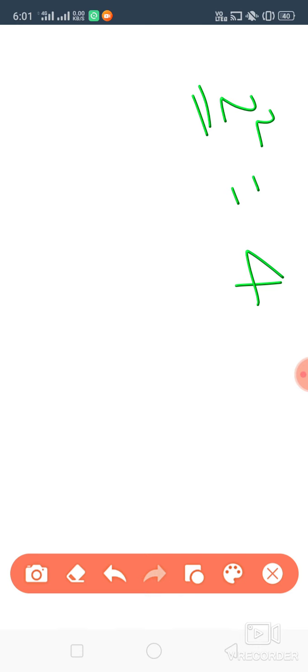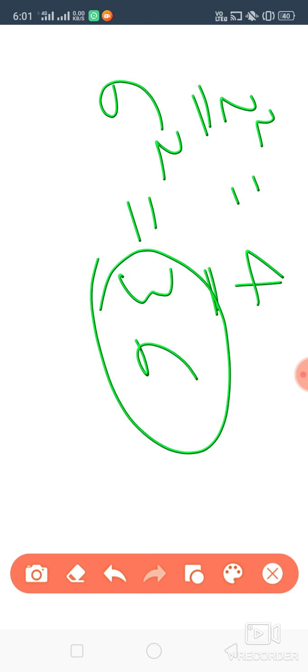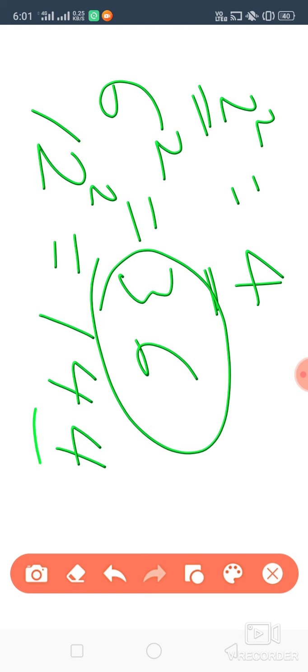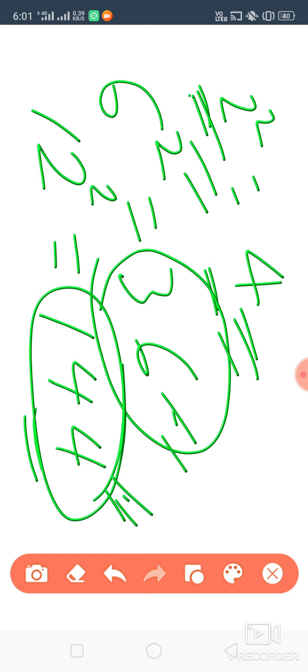2 is even number. So square of even number, what we are getting? Even only. Suppose 6 is even number. So square of 6, how much will get? 36. So 36 is also even number. Suppose 12. Square of 12. 12 square, how much will get? 144. Again we are getting even number. Okay. So you can see that square of even number is even only. Okay, so this is your third property.